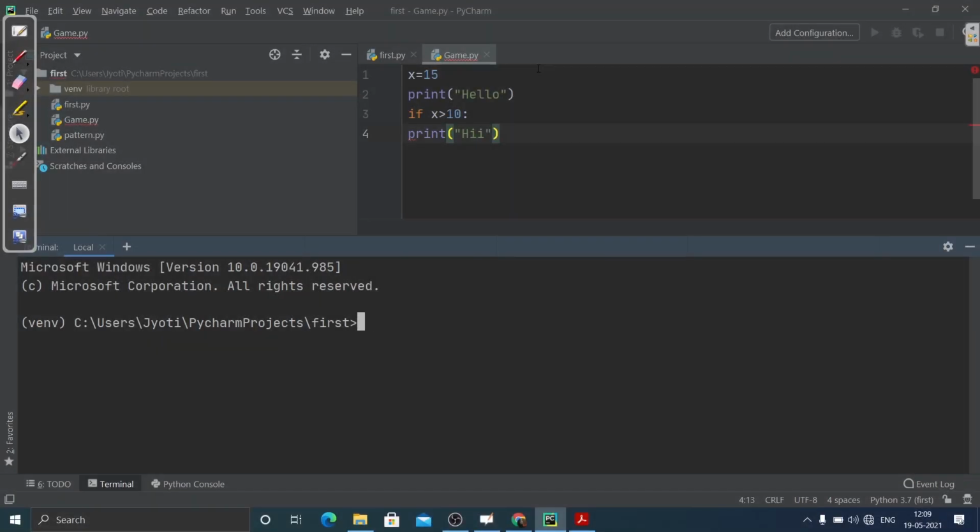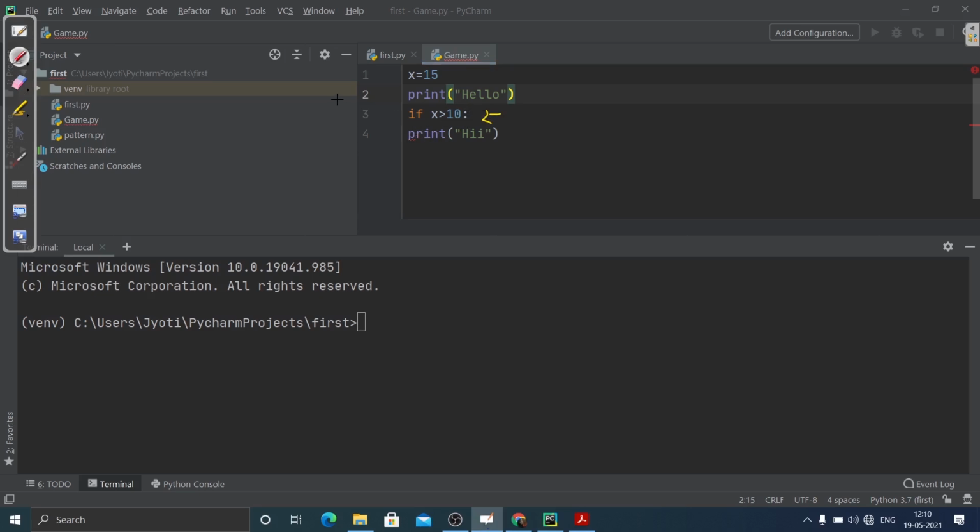Let me show you an example of how a syntax error actually happens. Here you can see I have initialized one variable and then the print statement. You can notice the error is here. There is one colon, and after that there should be a space.